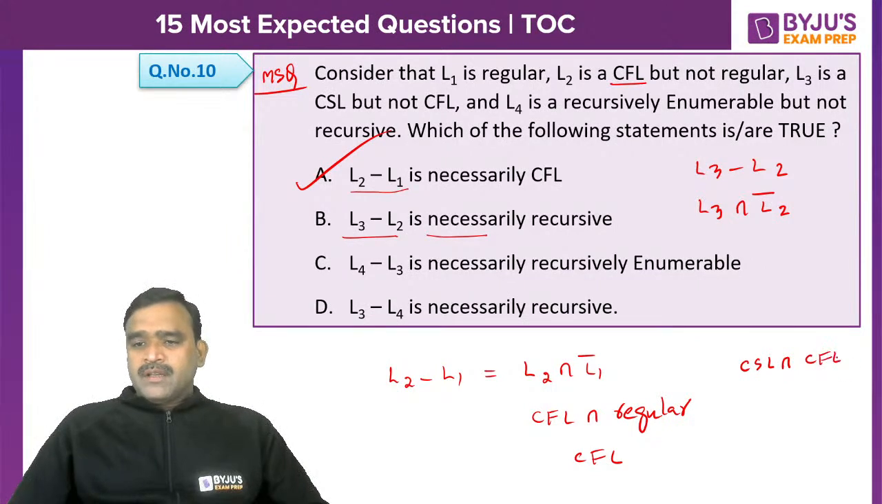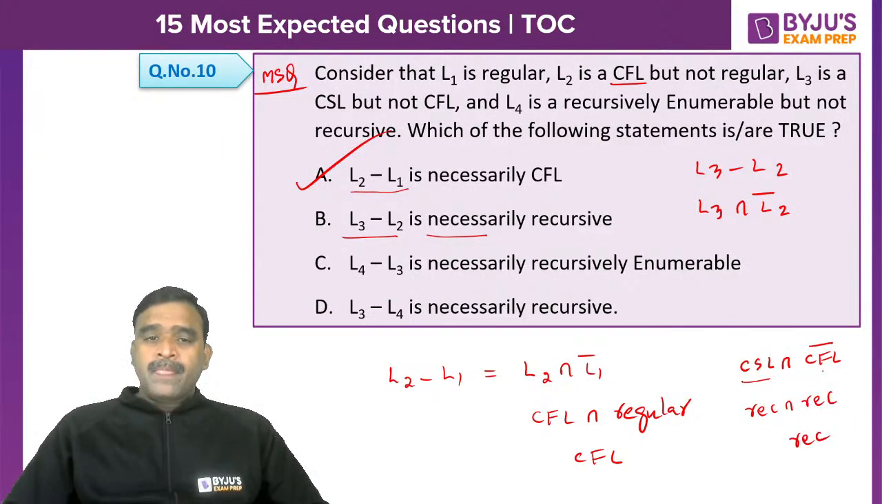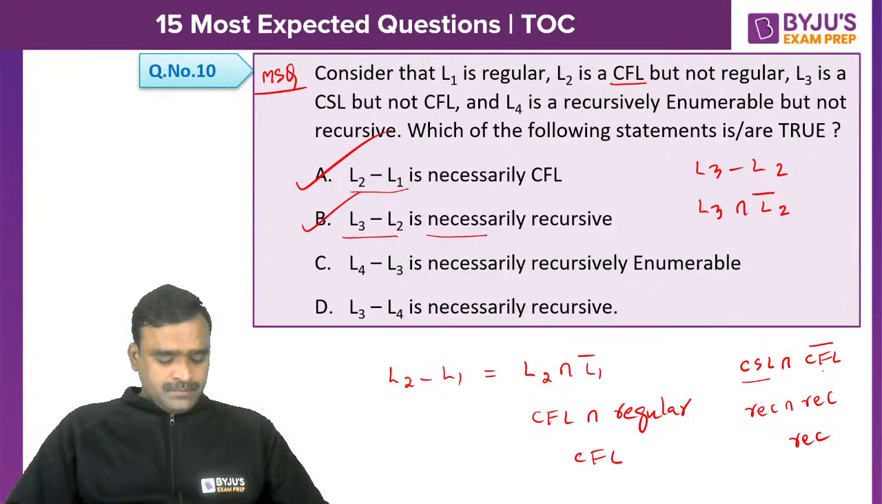CFL complement is not necessarily a CFL, but it is recursive because every context free language is recursive. Every context sensitive language is also recursive. Recursive languages are closed under complement. So recursive intersection recursive is recursive. Option B is also true. Yes. Some of you have given only one option.